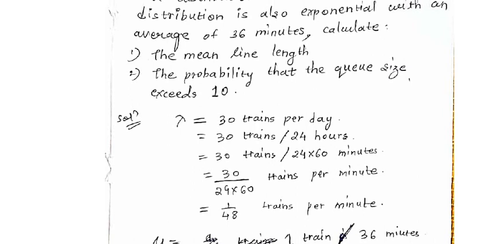What is the next question? The probability that the queue size exceeds 10. The queue size exceeds 10 means we want to calculate the probability that the number of customers in the system is greater than or equal to 10.